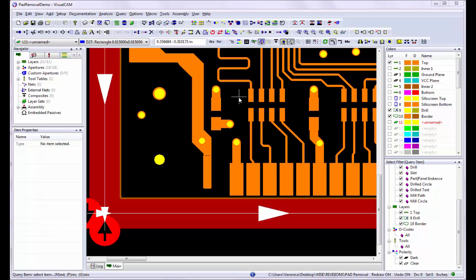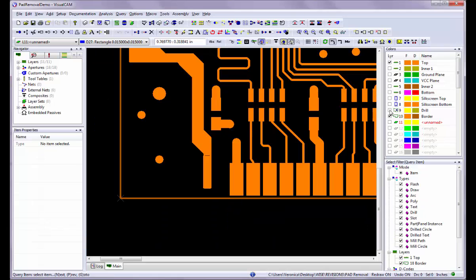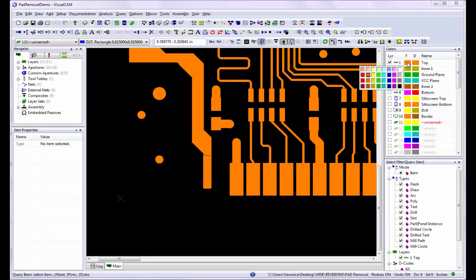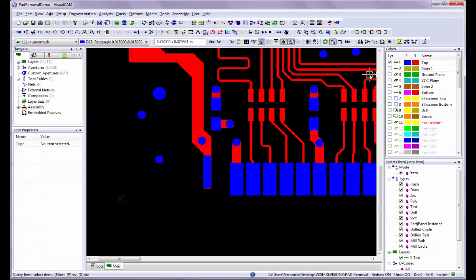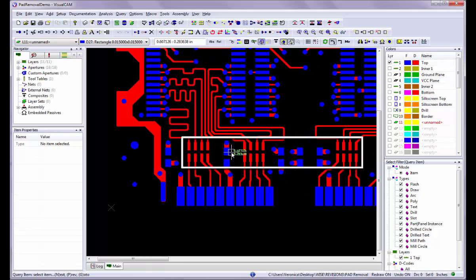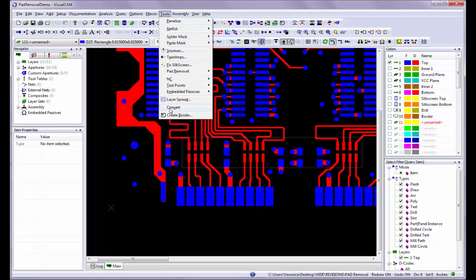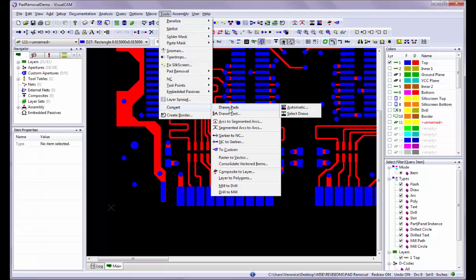Before you begin, make sure that all your pads are flashed and not drawn pads. To quickly make sure that you don't have any drawn pads, use the colors bar to make your flash and draw colors different. If you have any pads that are drawn, use the Convert Drawn Pad command to convert them to flashes. See the video in this series, Convert Drawn Pads, to learn more about this command.